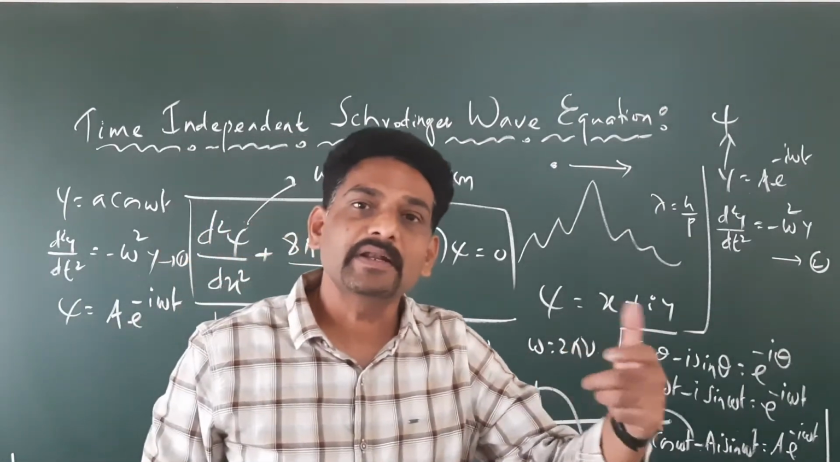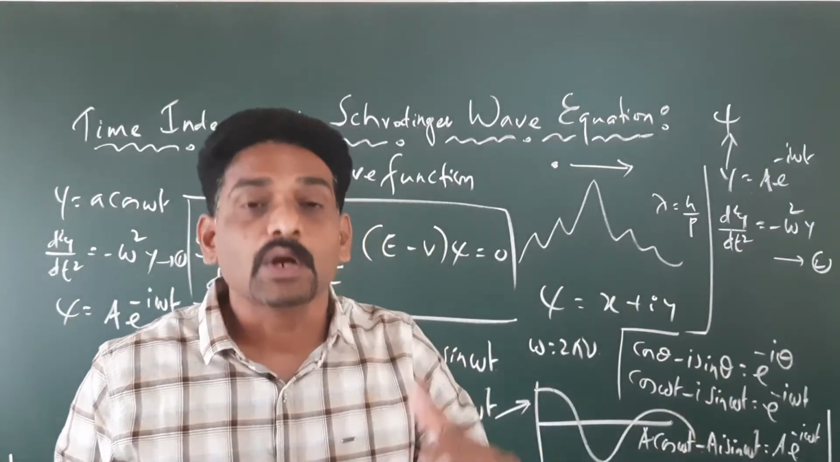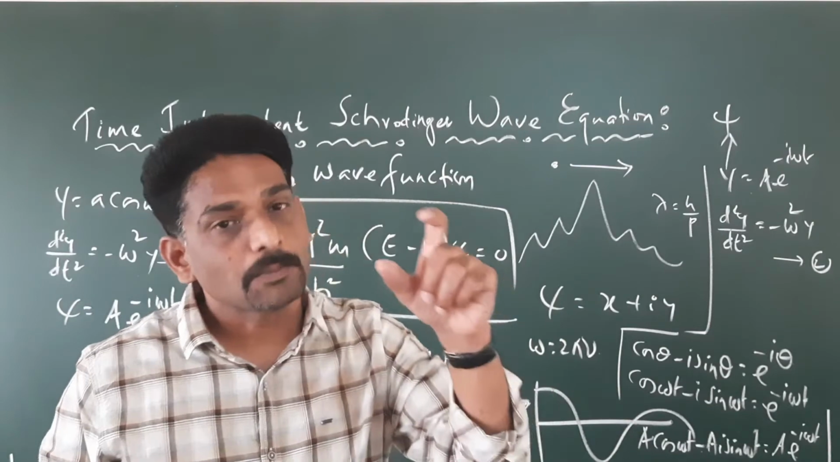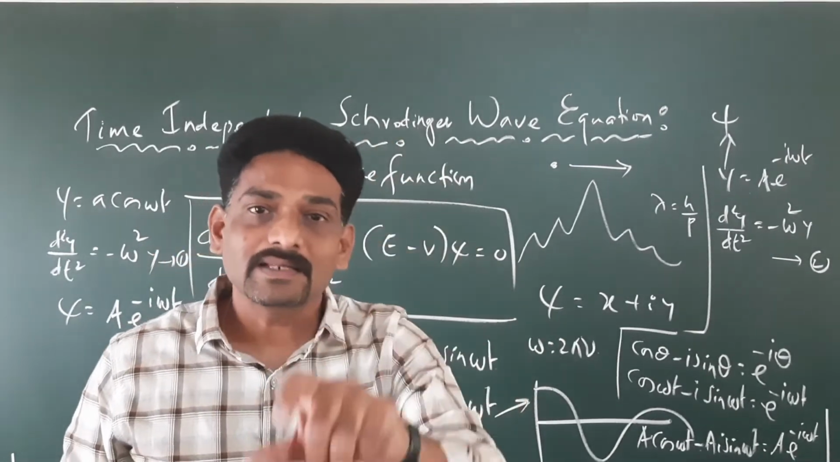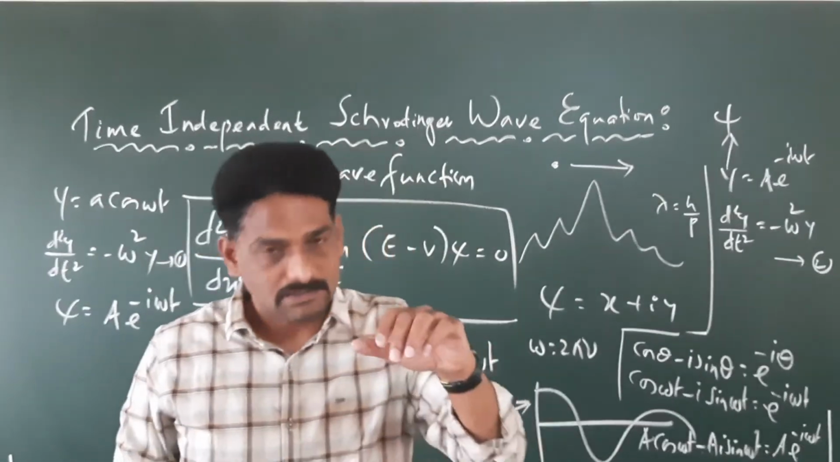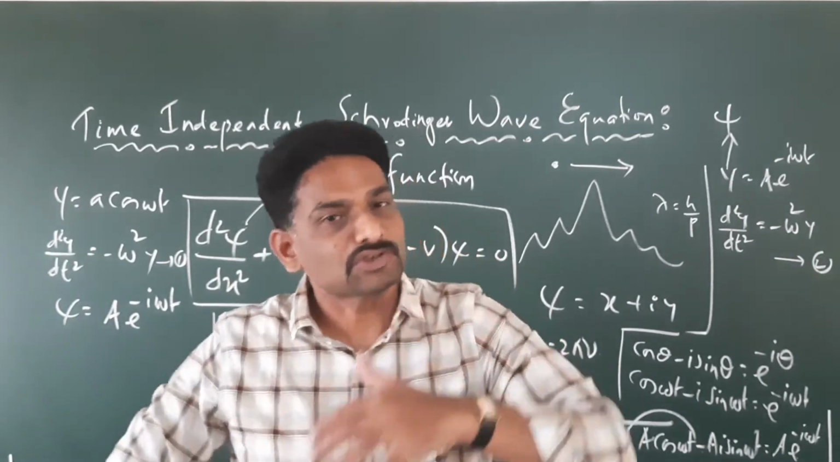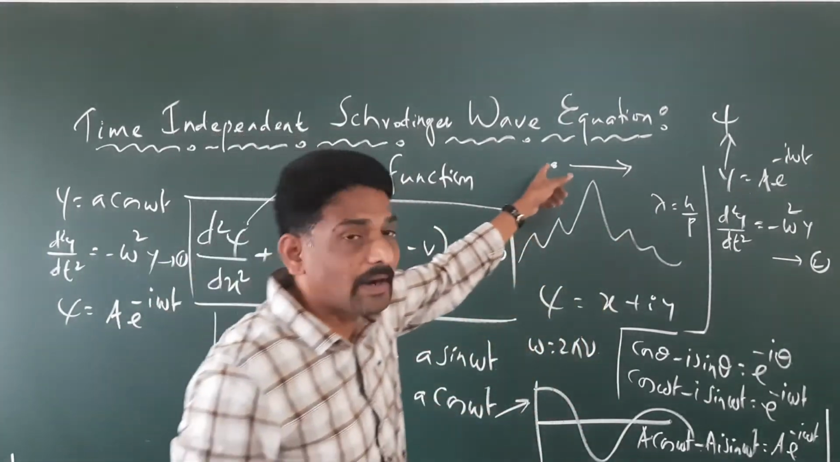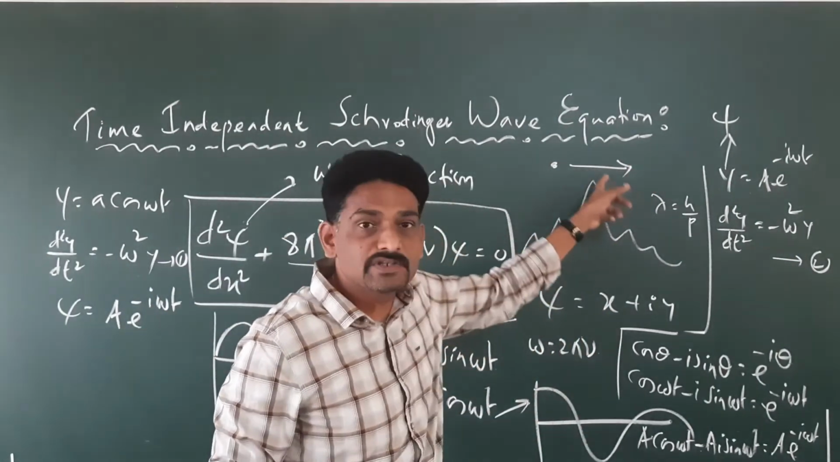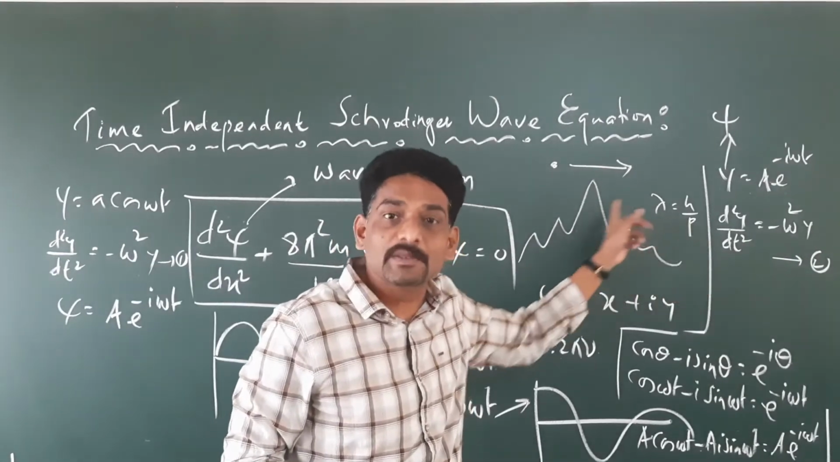A time-dependent Schrodinger equation is one which takes care of both the position and the time interval of the wave motion. That is, I told you when a particle is in motion, it is associated with a wave, what is known as the de Broglie wave.